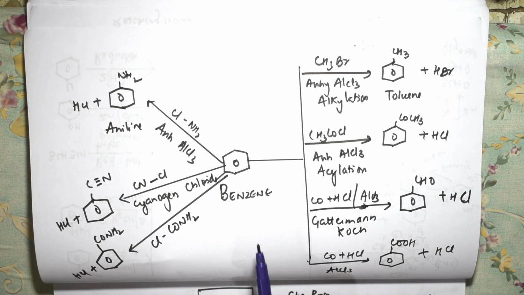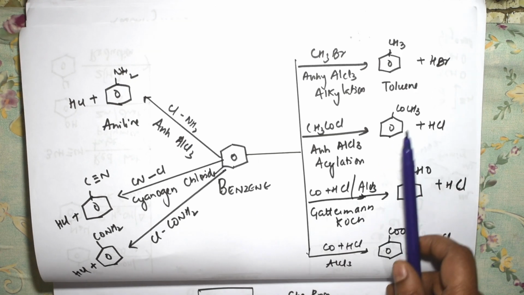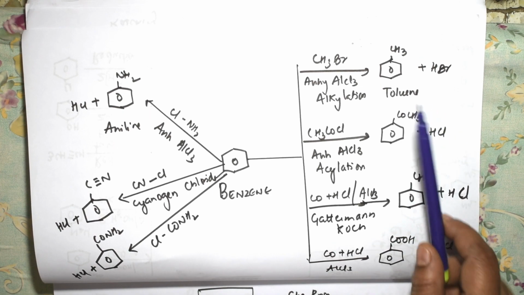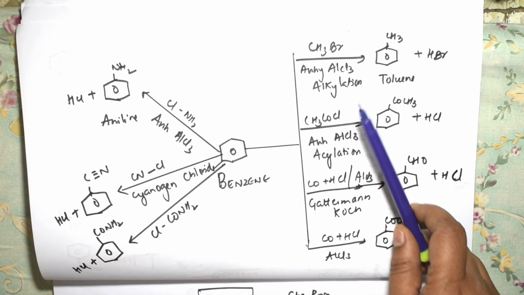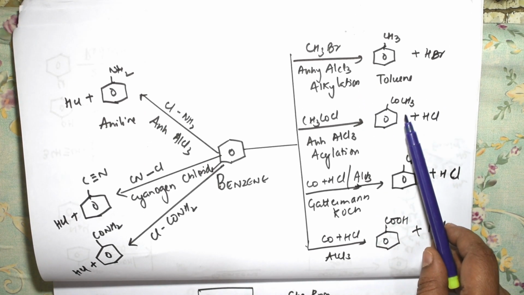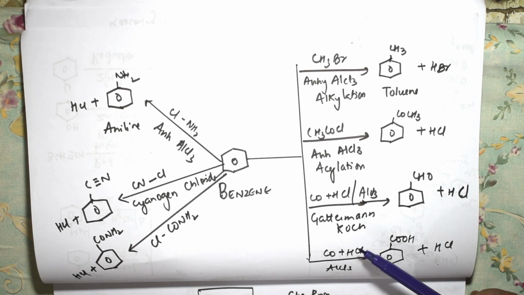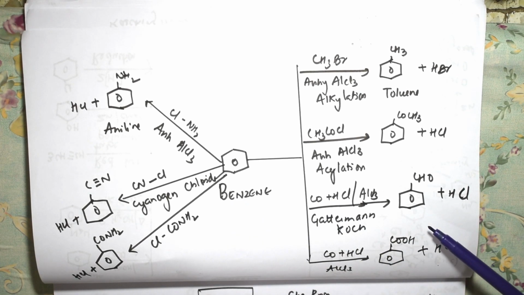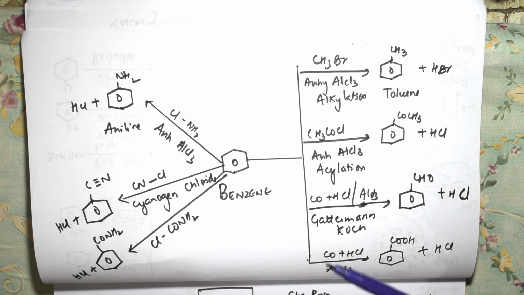Now let us see further reactions of benzene, where benzene gets converted using electrophilic substitution reactions, where you're going to do Friedel-Crafts alkylation, acylation, adding the acyl group. You're going to do Gattermann's reaction, where you're converting benzene to benzaldehyde. You're also preparing benzoic acid from benzaldehyde. So I have shown all the reactions on this side.